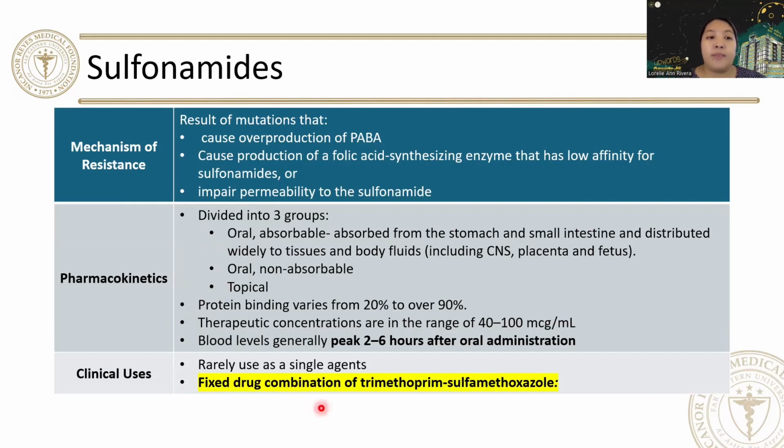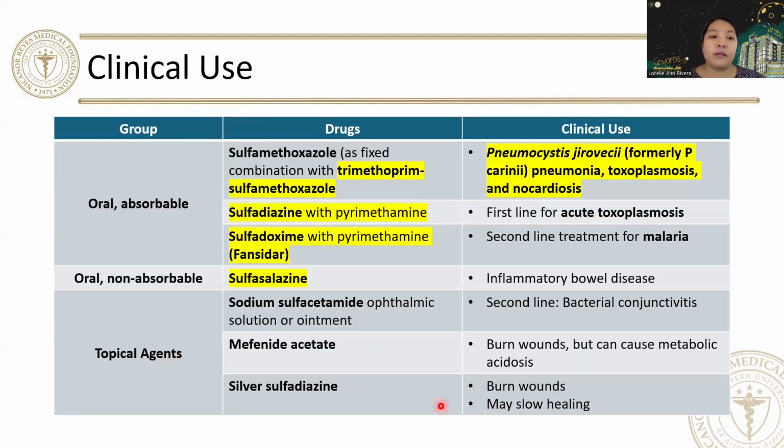And please remember that your sulfonamides, these are actually fixed drug combination of trimethoprim sulfamethoxazole. So the examples of your oral absorbable, these are your TMP-SMX, known as trimethoprim sulfamethoxazole.